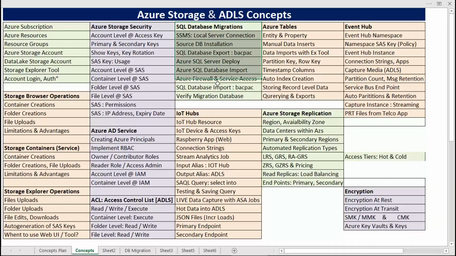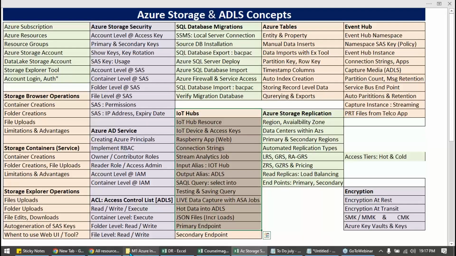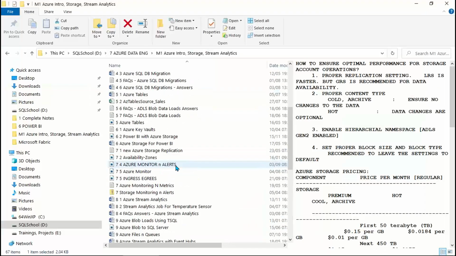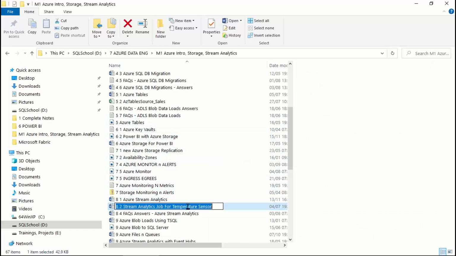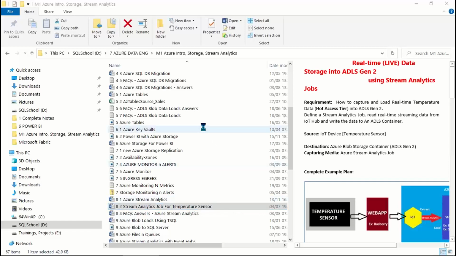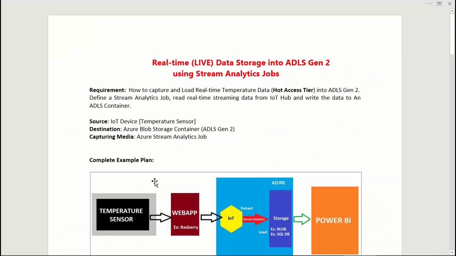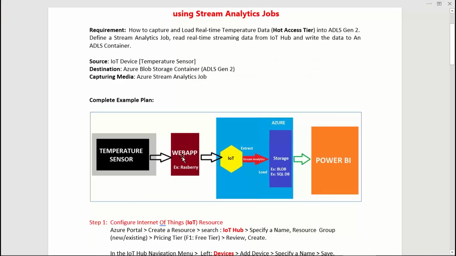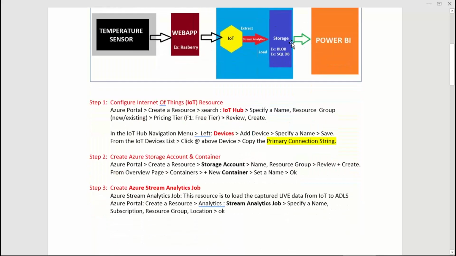Then we learned migrations. Then the other day we learned IoT hubs, right? We learned the concept of IoT hubs. I'll just show you once again the example diagram. We learned live temperature data to web application to IoT, IoT to stream analytics to storage, right? Storage.